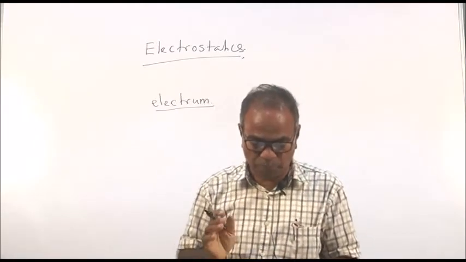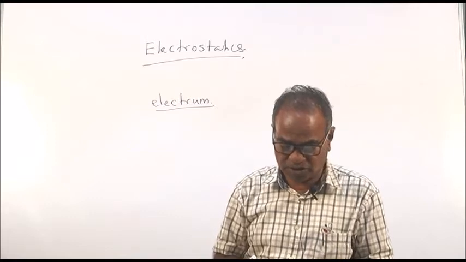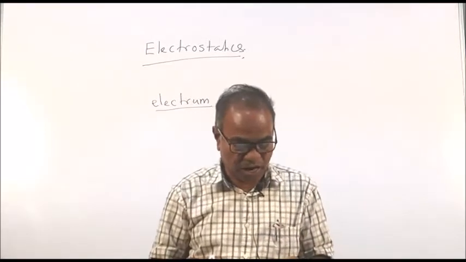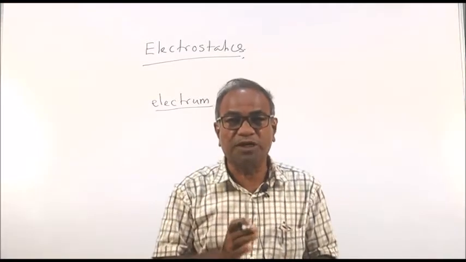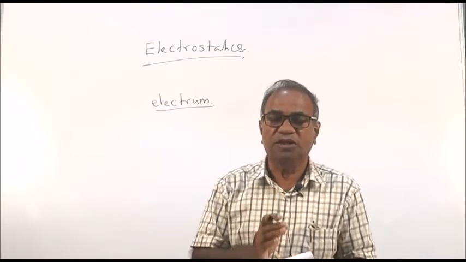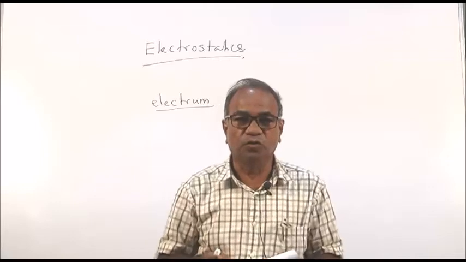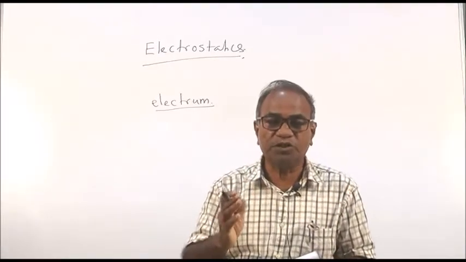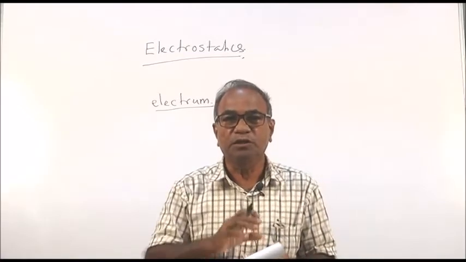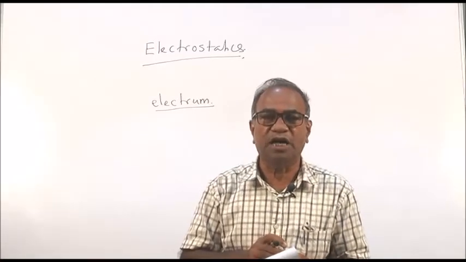When glass rod or amber is rubbed with silk or woolen cloth, the glass rod or amber acquires positive charges. They transfer some electrons from the glass rod to the woolen cloth or the silk. So, when they transfer some electrons, the glass rod becomes positively charged.